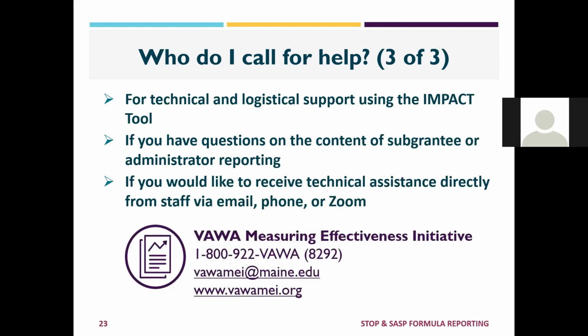And lastly, if you need any assistance with using the impact tool, if you have any questions about the content of subgrantee reporting forms or administrator reporting forms, and you want some one-on-one support, we are here for you. VAWA MEI has a team full of folks ready to help you with any of your questions. You can reach us by either email, vawamei@maine.edu, or by calling our main number, 1-800-922-8292.